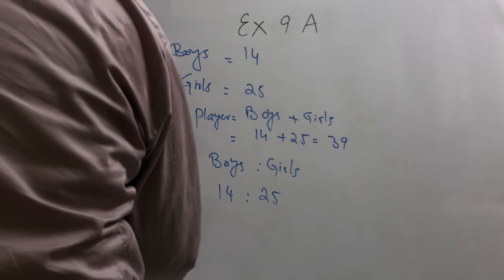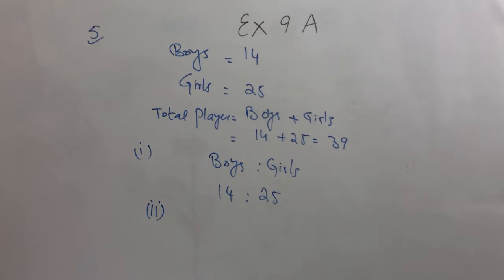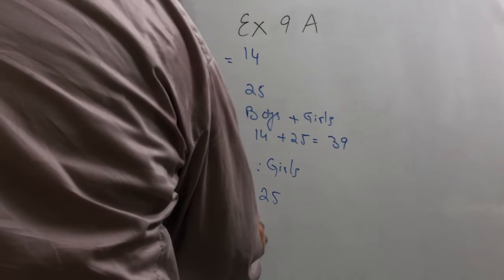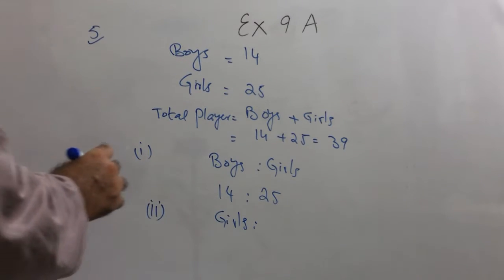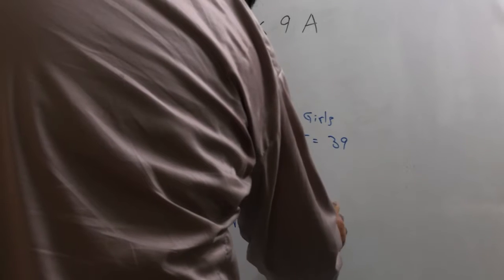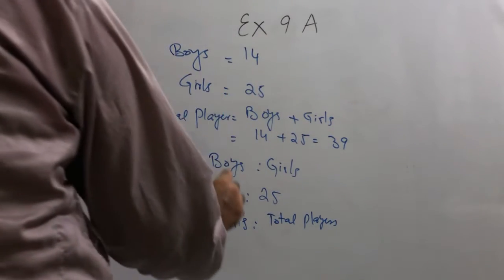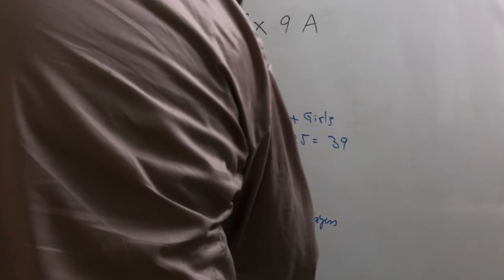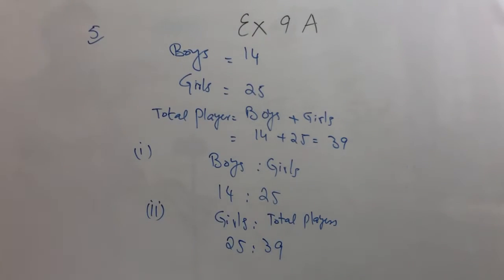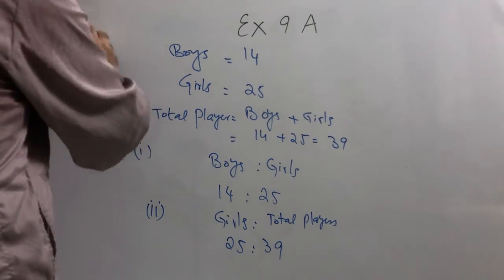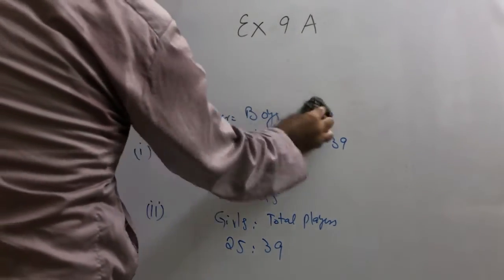Part 2 says find the ratio of the number of girls to the total number of players. So total players. Girls how many? 25. Total players how many? 39. This is the answer because we cannot simplify these two numbers. So it was a very simple question. So we easily did that.